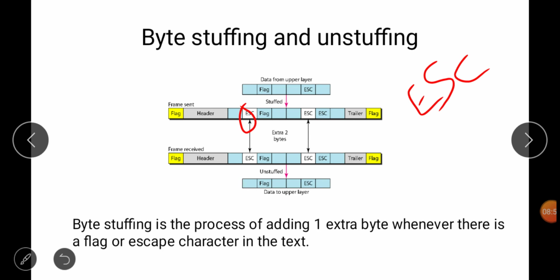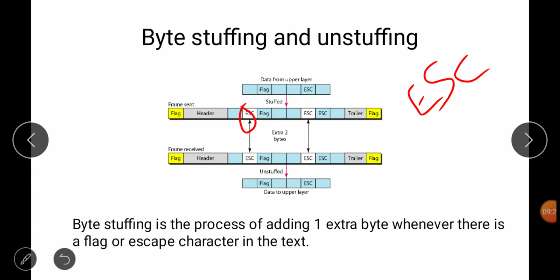This is known as byte stuffing. A character is basically known as a byte, so we are doing character stuffing, or byte stuffing. We are stuffing an escape character before a flag if it has to be treated as data.